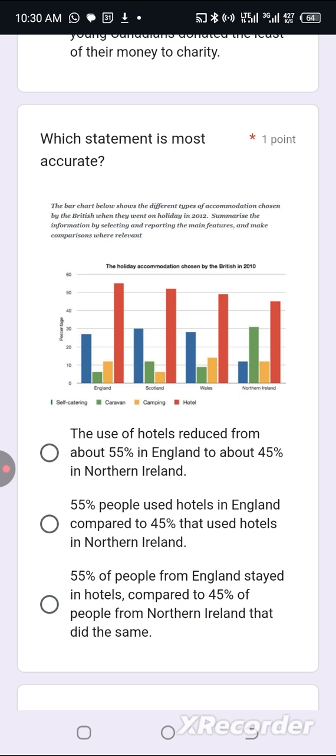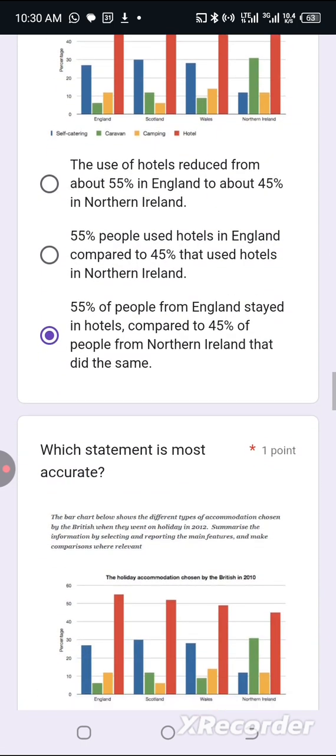Option C, 55% of people from England stayed in hotels. Yes, compared to 45% of people from Northern Ireland. Yes, option C is the most accurate.